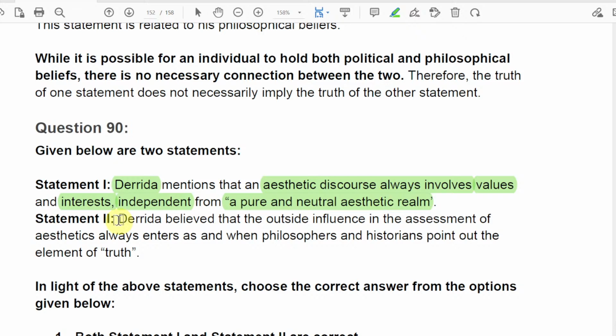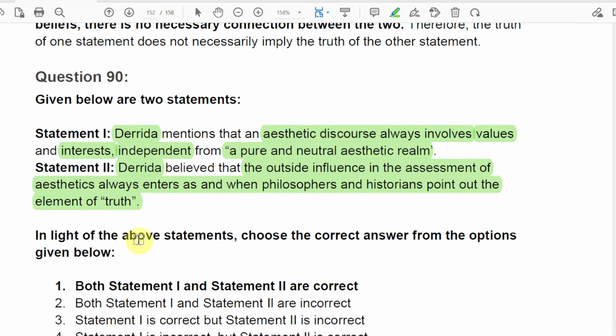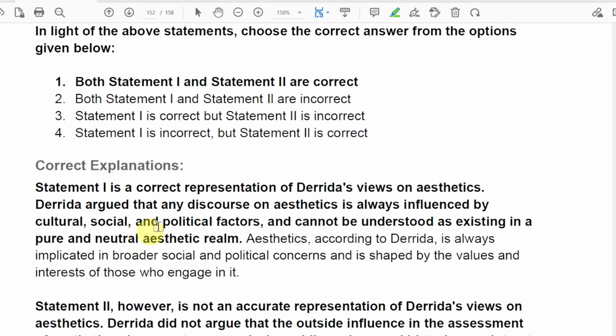And statement 2 says that he also believed that the outside influences the assessment of aesthetic, always entering as and when philosophers and historians point out the element of truth. So both the statements are correct. And why?